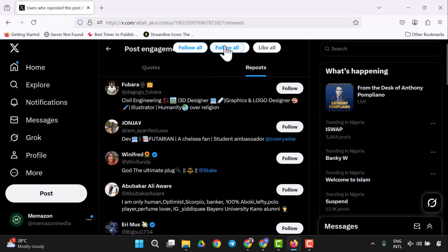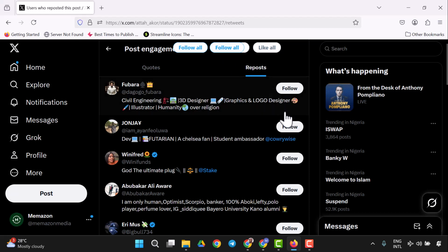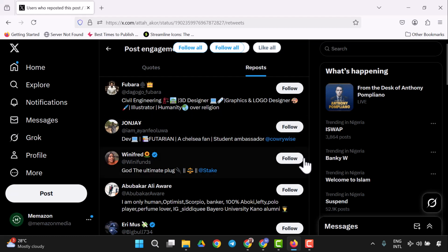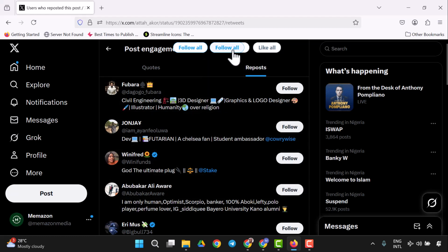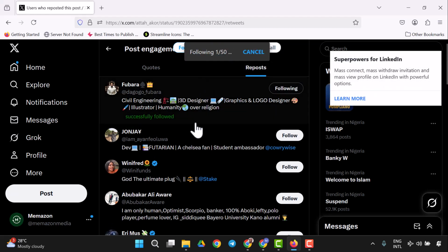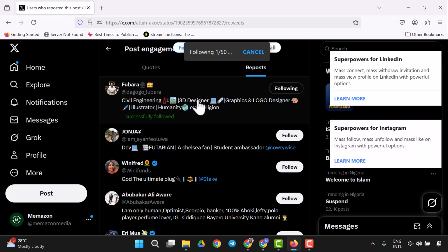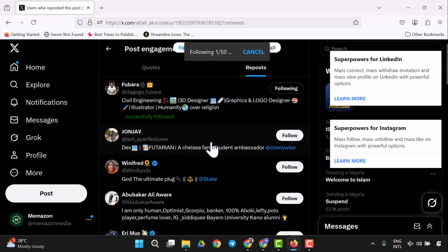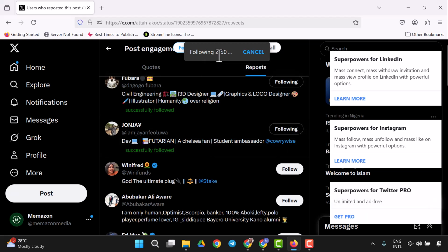Right now, just click on follow all, and it's going to automate the whole process of following. Instead of you following one by one, following one by one like this, no, you're going to use this automation tool to follow automatically. So let's do that right now. I'm going to follow people automatically, and it's going to wait for 5 seconds before it follows the next. So you're going to see this will be automated. You could reduce the wait time, as you could see, too.